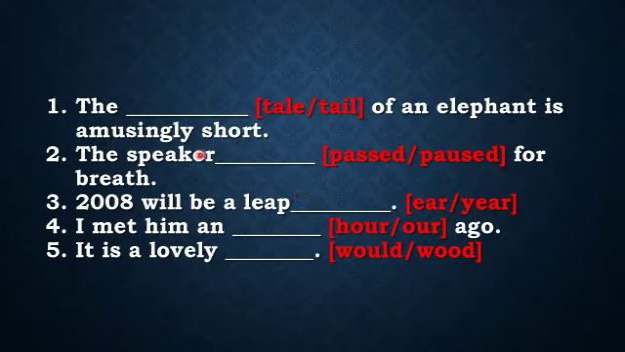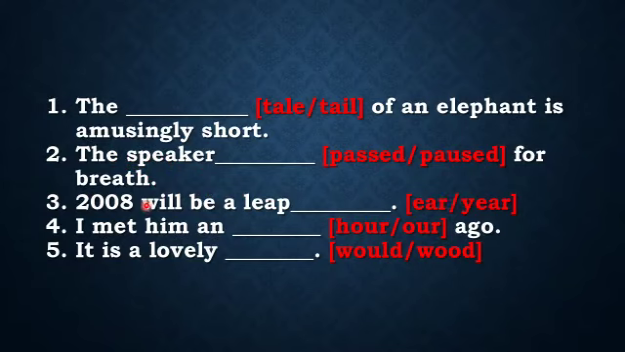Next, the speaker dash for breath. The speaker, that is a person who is speaking. Past and paused, both sound the same. Here, past means move away from that place. Paused means take a short break. So which one can we say? How can the speaker move away from that place? No, just to take a breath he paused. He stopped for some time. So the answer is the second one, paused. The speaker paused for breath.